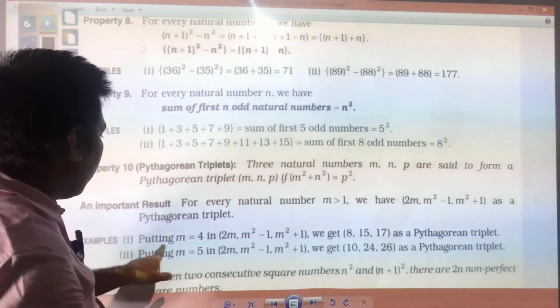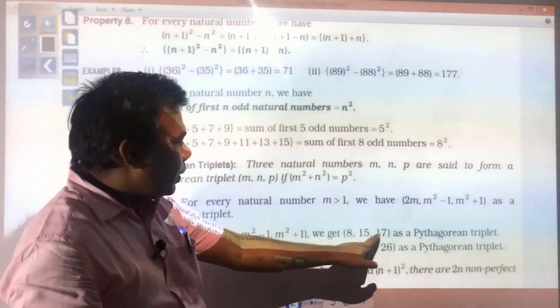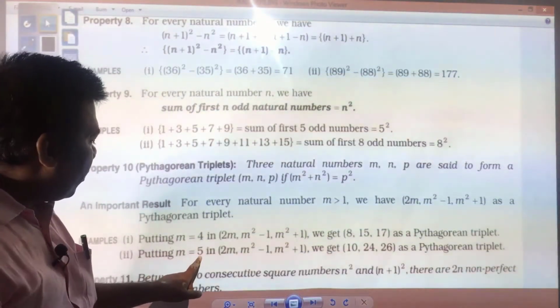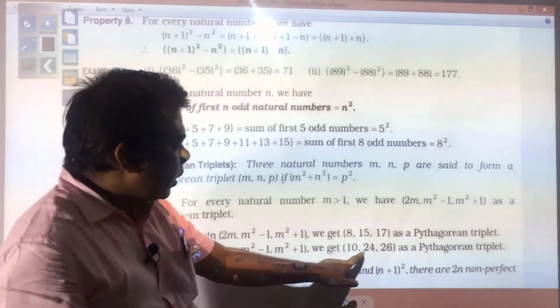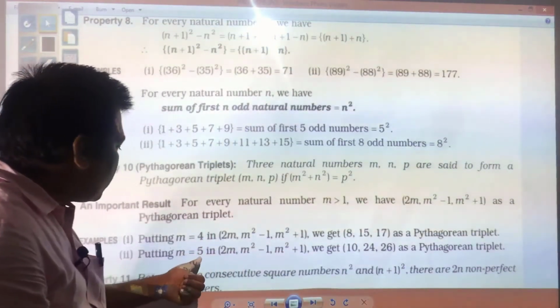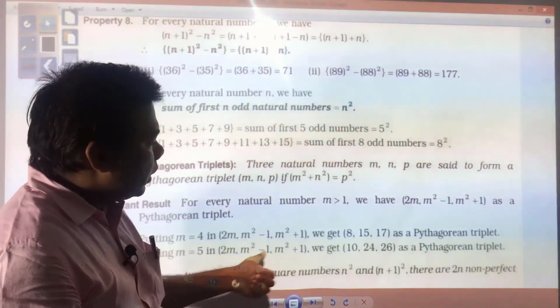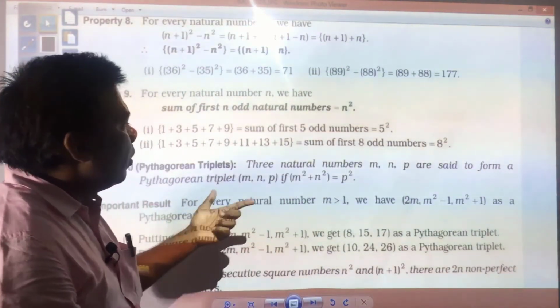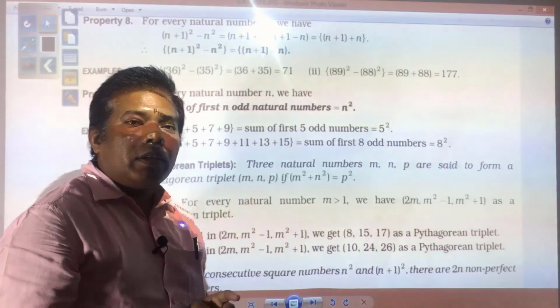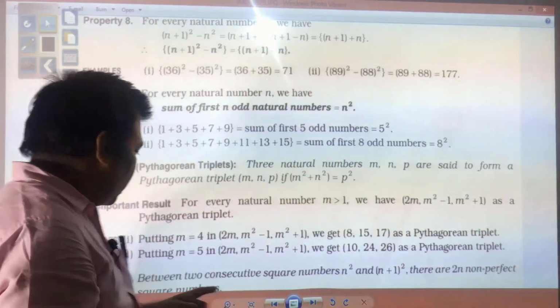So, here you see putting m is equal to 4, you have got 8, 15, 17. If you are putting m is equal to 5, you have got 10, 24 and 26. Other numbers also you try to put yourself and find out Pythagorean triplets, and you can check also by putting that formula h square is equal to b square plus p square.